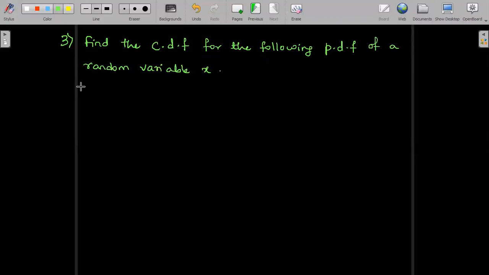So in that, the first of the cases, you have to find the CDF of the exponential distribution directly. Exponential distribution.